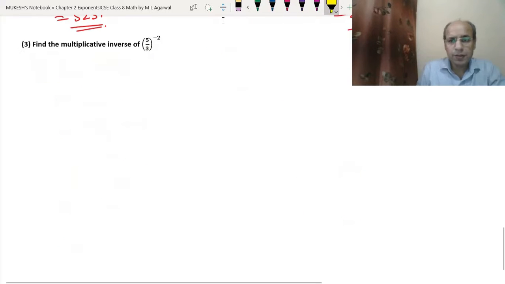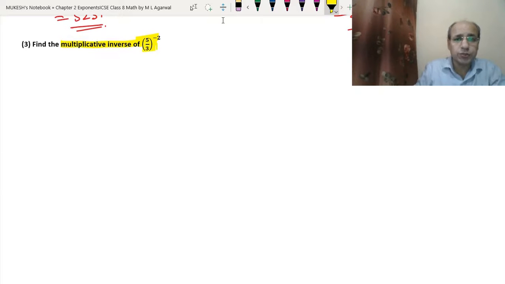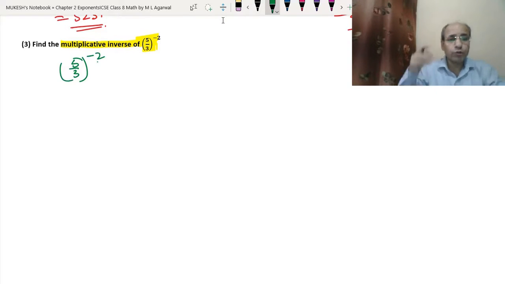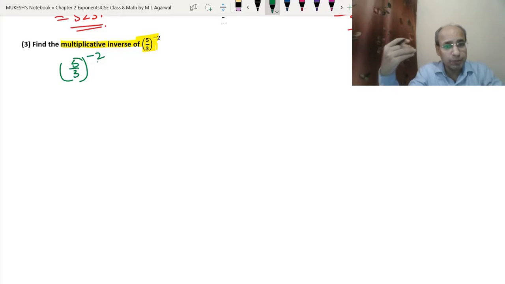Okay. In the third question, we have to find the multiplicative inverse of (5 upon 3) to the power minus 2. These types of questions we have done so many times. So we have the number (5 upon 3) to the power minus 2. I have told you two different ways. Either if there is a negative exponent, we can convert this into the positive, then it will be the multiplicative inverse. Or inside the bracket, we can reverse the number if outside we have the positive sign. Both ways we can do.